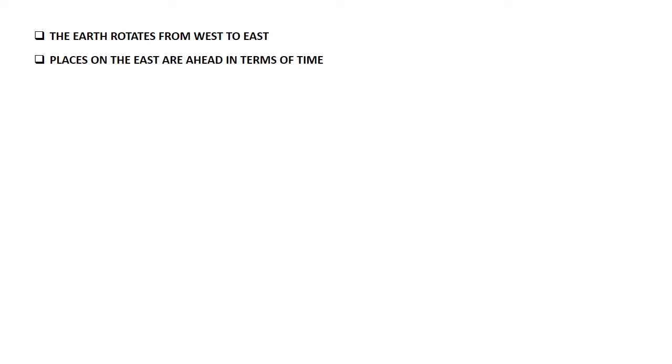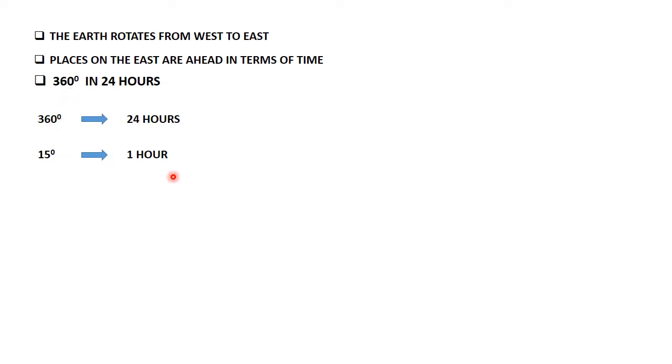The other thing I want to mention is that places on the east are normally ahead in terms of time, if you compare them with places on the west. Now another thing I need to mention is that in 24 hours the Earth rotates along its axis through an angle of 360 degrees, or a complete circle. Therefore, if the Earth rotates through 360 degrees in 24 hours, then it rotates through 15 degrees in an hour's time.